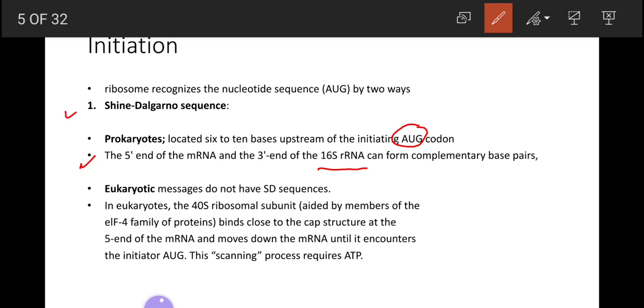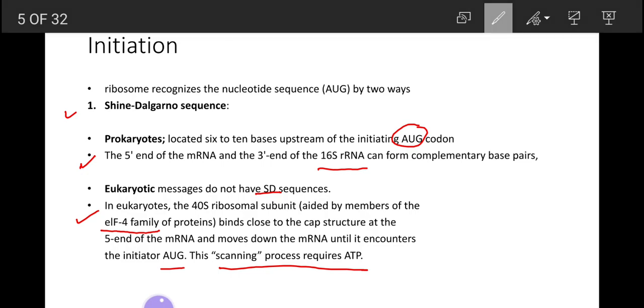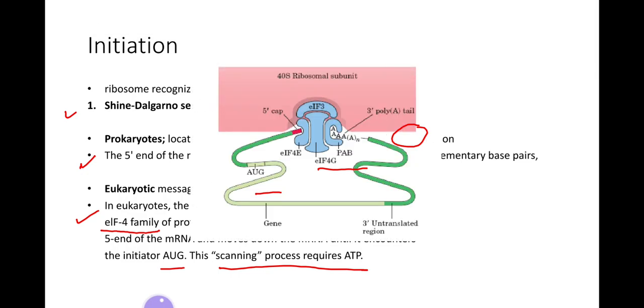But in eukaryotes, there is no Shine-Dalgarno sequence. What happens in eukaryotes is that the 40S ribosomal subunit, aided by members of the eukaryotic initiation factor 4 family of proteins, binds close to the cap structure at the 5' end of mRNA and moves down the mRNA until it encounters the AUG, which is the initiator codon. This scanning process, this movement of the complex, requires ATP.